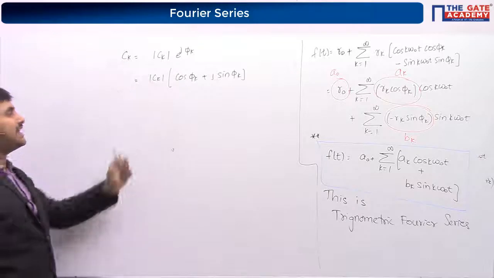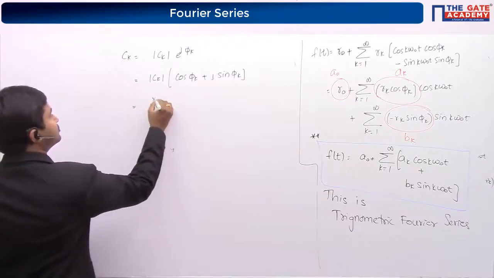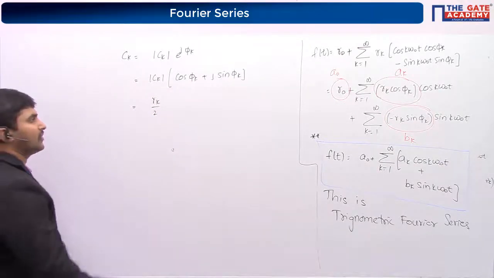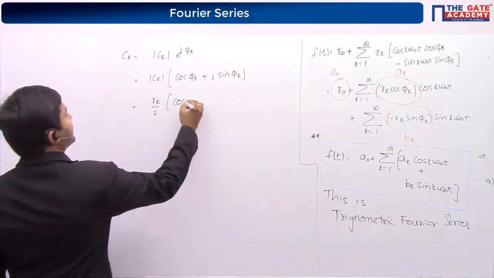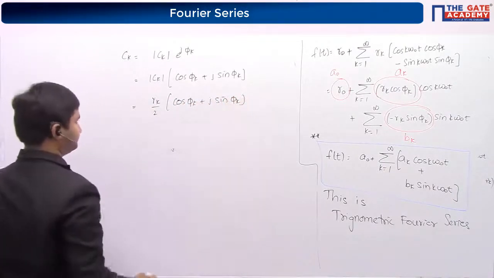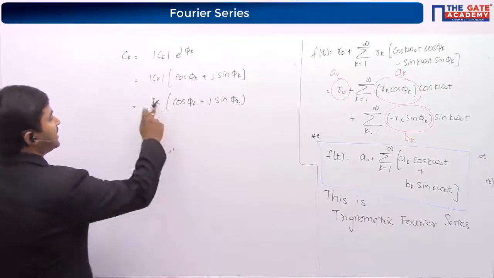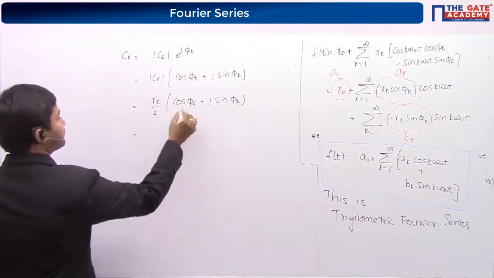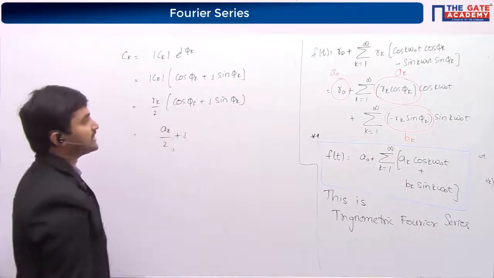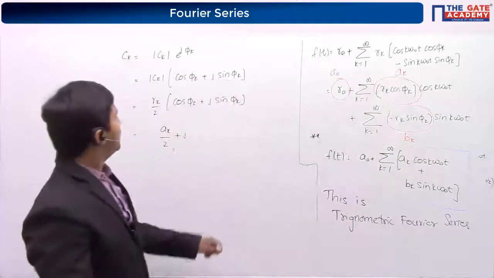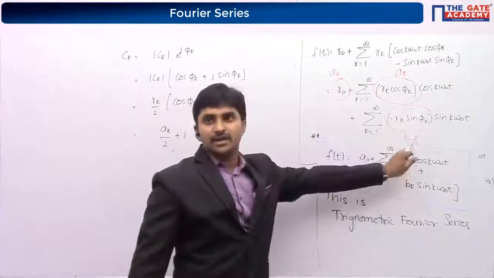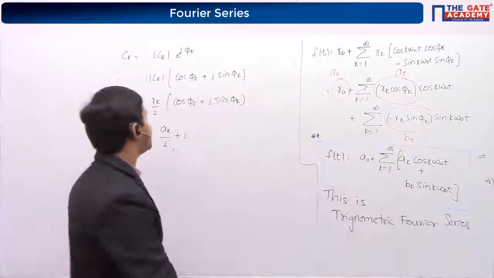Can I write mod of Ck as Rk by 2? Yes. So cos phi k plus j sin phi k. Rk cos phi k is Ak, plus j Rk sin phi k. See, Rk cos phi k is Ak. Rk sin phi k is what? Minus Rk sin phi k is Bk, so I can write Rk sin phi k as minus Bk.